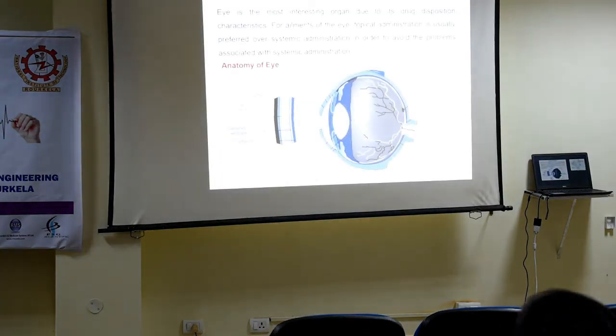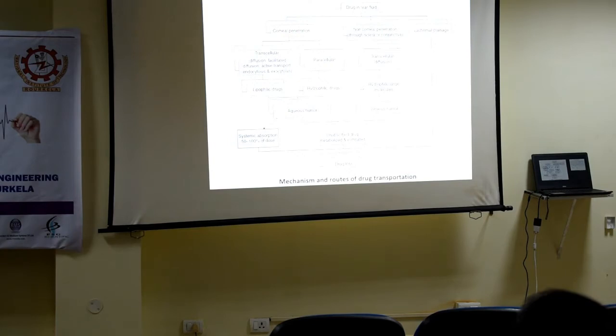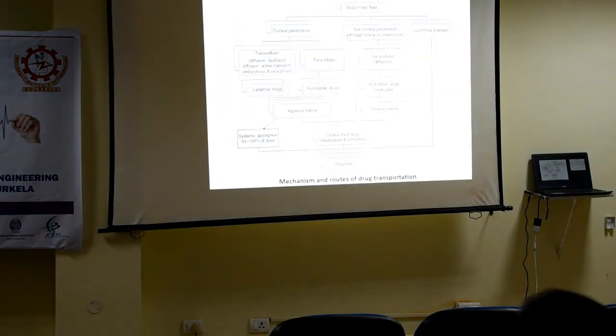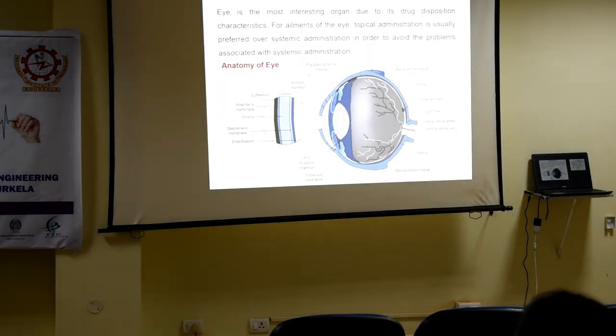Coming to the eye, as I already told you, it has a complex structure. The anterior part is the cornea, and the posterior is the sclera. The cornea has both lipophilic and hydrophilic layers. This is the extension of the corneal part.